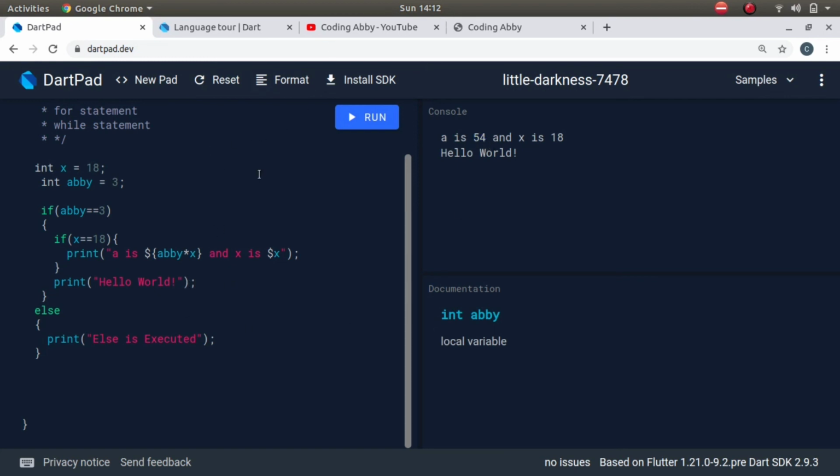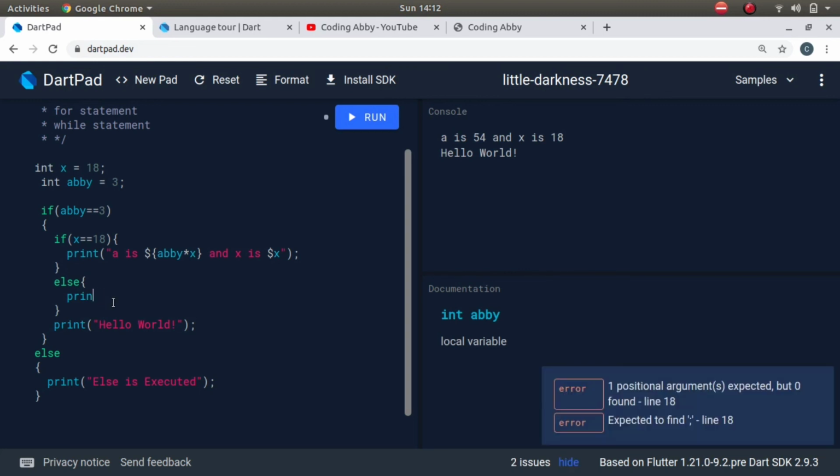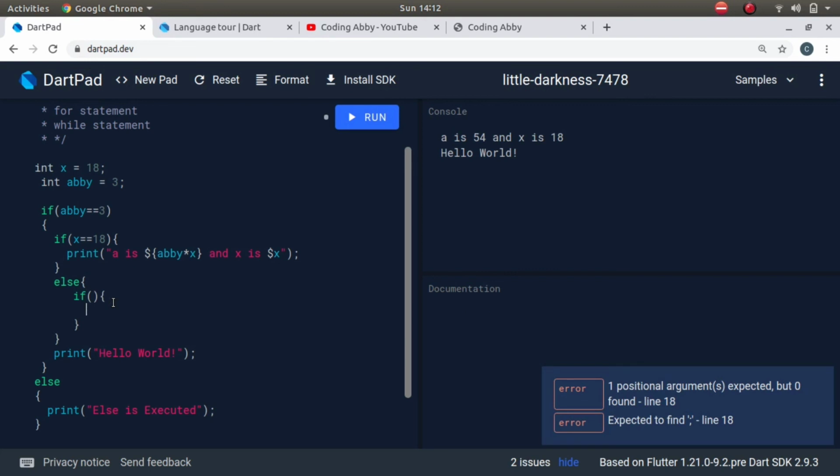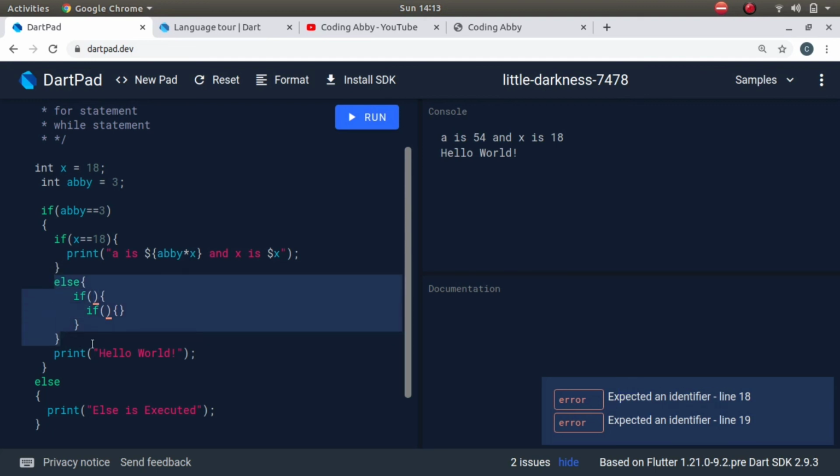So that's it for this video. We learned nested if else. Yeah, even one last thing, we can again put else here and then something. Again we can nest an if inside this else. Again we can nest an if inside this if itself. I am not writing the conditions exactly, so this will give an error. It is already giving me an error, but I am just showing that you can write it like this.